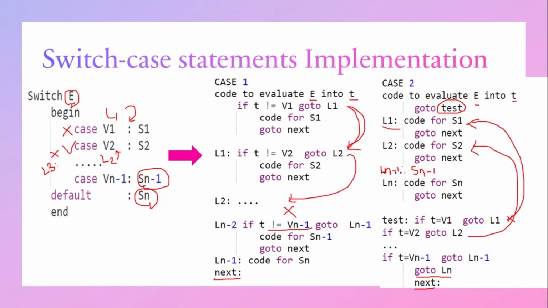So this kind of jump will be processed efficiently only if we have some n-way branch hardware instructions in our system. If we have such n-way branch instruction codes associated with our system assembly, then these longer jumps could be performed more effectively than the shorter jumps, right? So these are the two methods of implementing the switch cases. Compared to case 1, case 2 is effective if we have n-way branch oriented hardware instructions in our system.